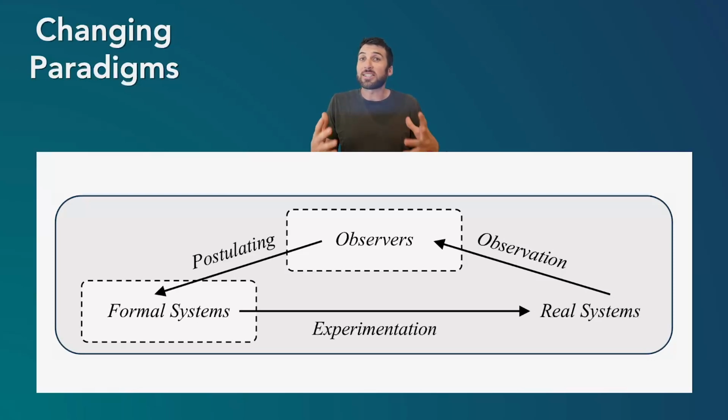So this is done in a scientific context, but also business and politicians and lots of other people are constantly modeling the world and constantly adapting. So changing paradigms is really essential to keep up, to evolve, because real systems are also changing, right? They're not always the same. So our models themselves also need to change.